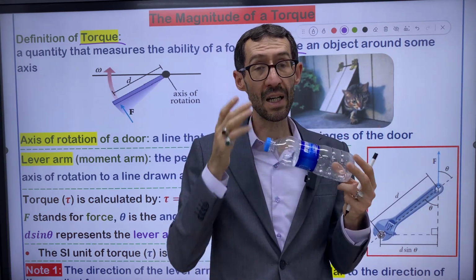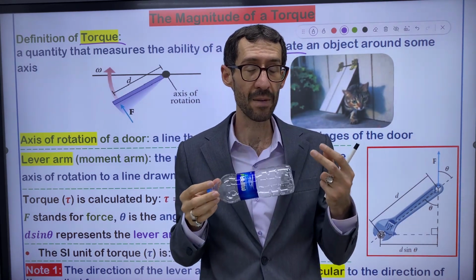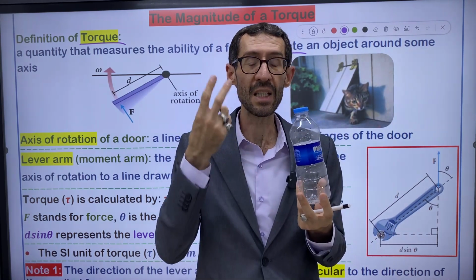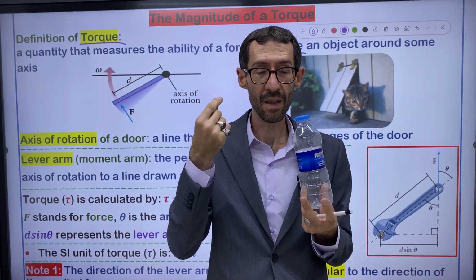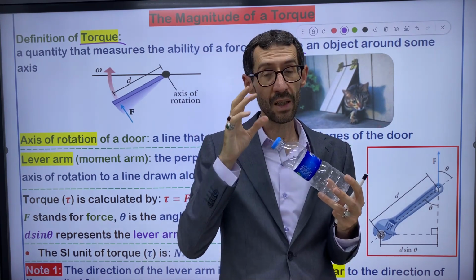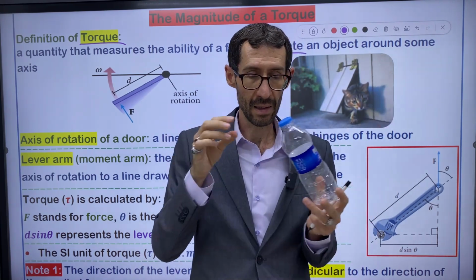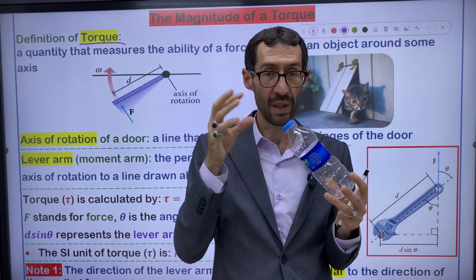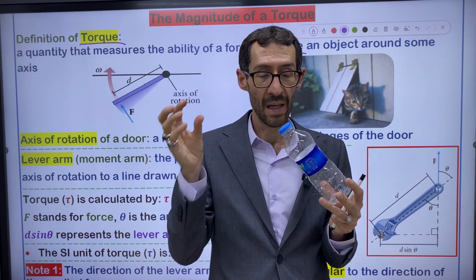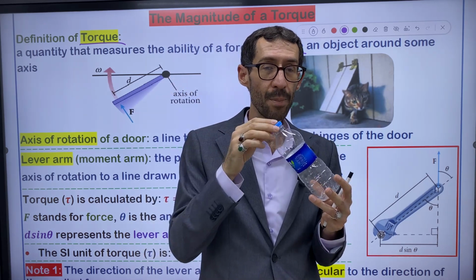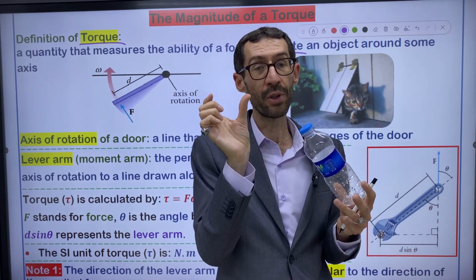So creating any torque or acting any torque on an object needs two things. Firstly, we need a force, right? And secondly, this force should act on an object at a particular distance.